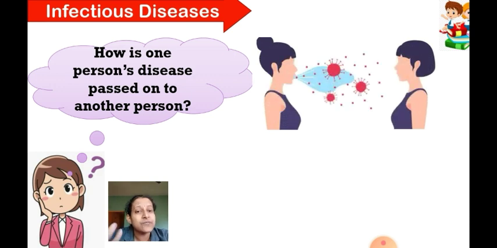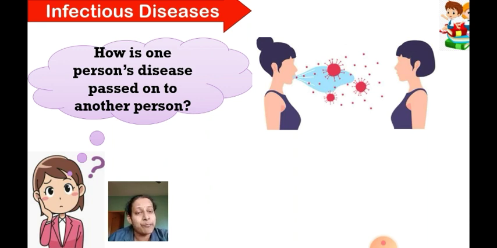It spreads from one person to another through different types of mediums. There is a medium called air. It may spread through air, through water, through food, or through insects, or it may even spread by direct physical contact with the person. That way, it can enter from one person's body into another.